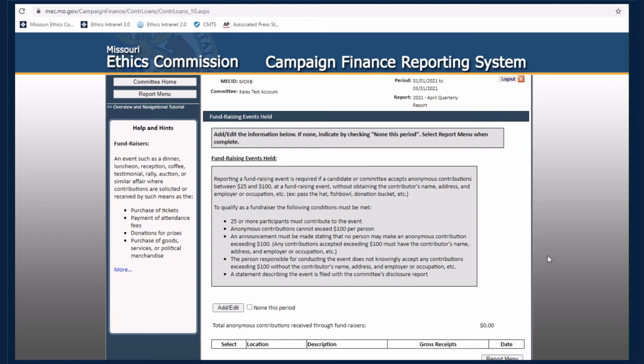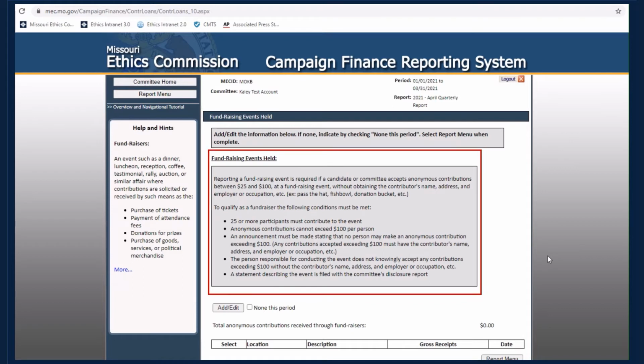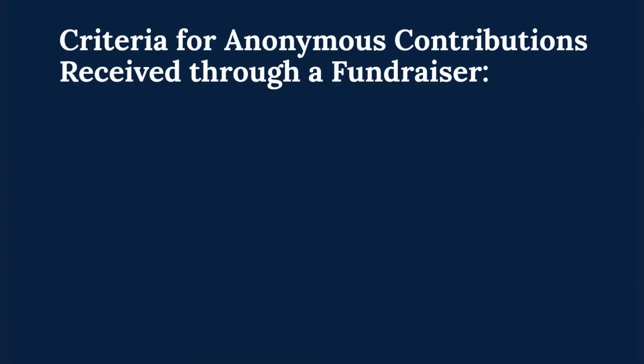Remember, normally you cannot accept anonymous contributions over $25. A fundraiser is the only time you may accept contributions between $25 and $100 without recording information about the donor. For these contributions to be categorized as anonymous contributions received through a fundraiser, the event must meet 3 criteria.